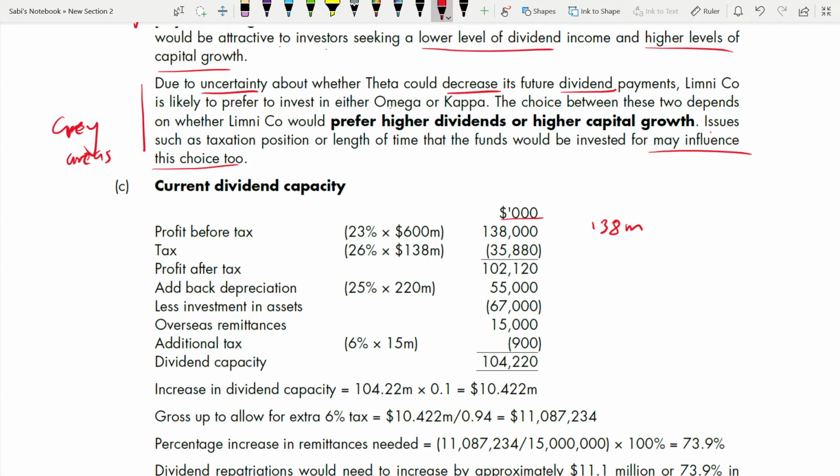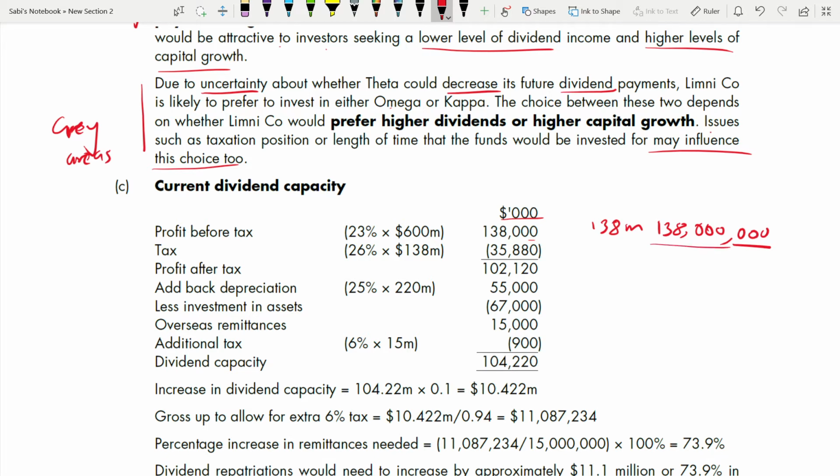This is better. You eliminate the three zeros, but make sure that you write the correct number of zeros after 138, because 138 million means 138 followed by six zeros. Since these three zeros you are eliminating, you are just putting 138,000.